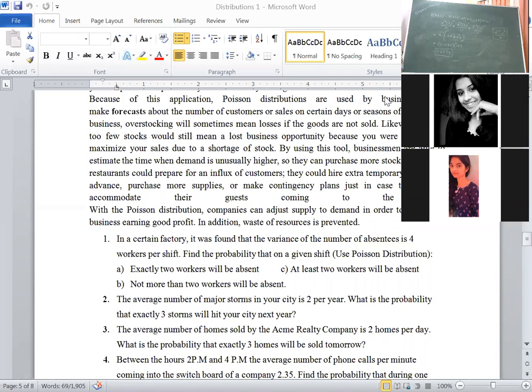Poisson distribution, like in BRM, we studied the regression coefficient is used for prediction. For that purpose, we call it independent and dependent variables. There are two variables. Y is equal to a plus bx is the equation. Perhaps you have not been taught this, I don't know. Y is equal to a plus bx. Here, x is called the independent variable. Y